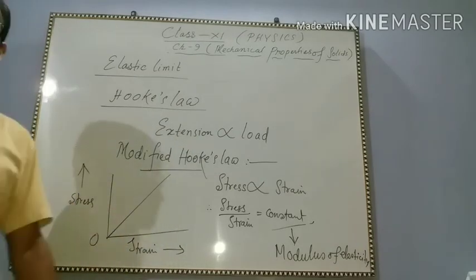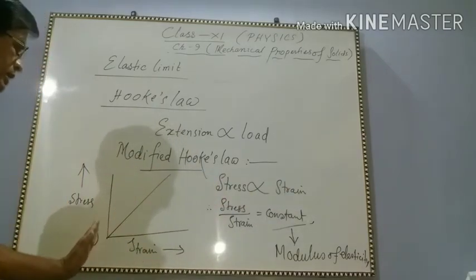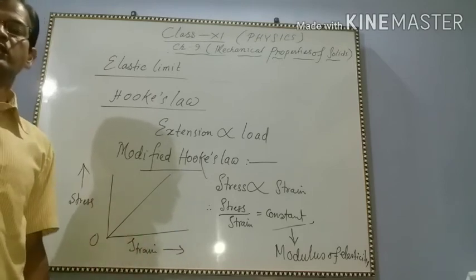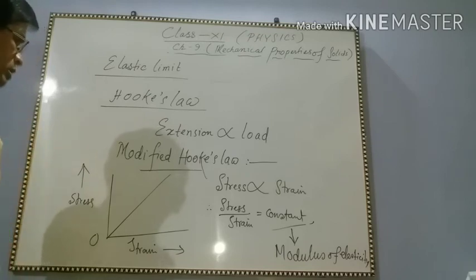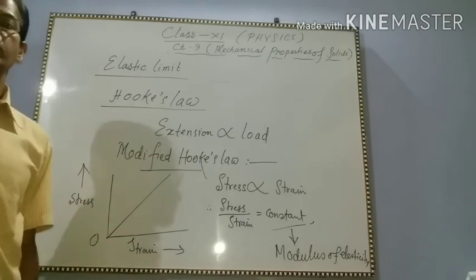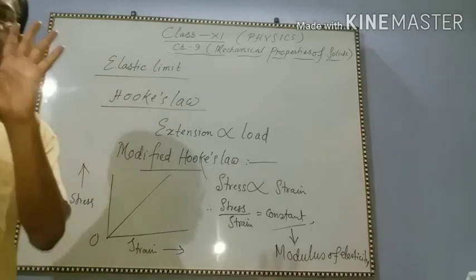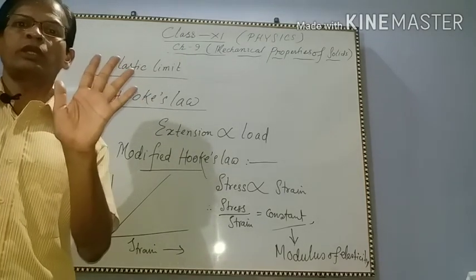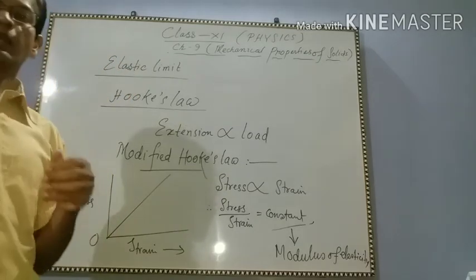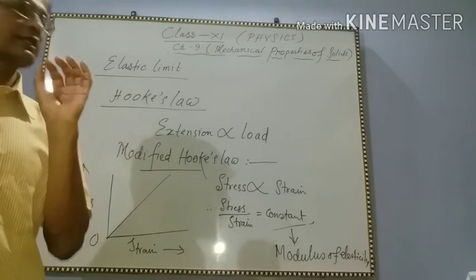This is the graphical representation of Hooke's law, because stress and strain are directly proportional. If stress increases, strain increases, or if strain increases, stress increases. This is the modified Hooke's law and its representation. Elastic limit means the upper limit of deforming force up to which the body will get back its original shape and configuration if it is removed. If it is exceeded, then the body will not get back its original shape.